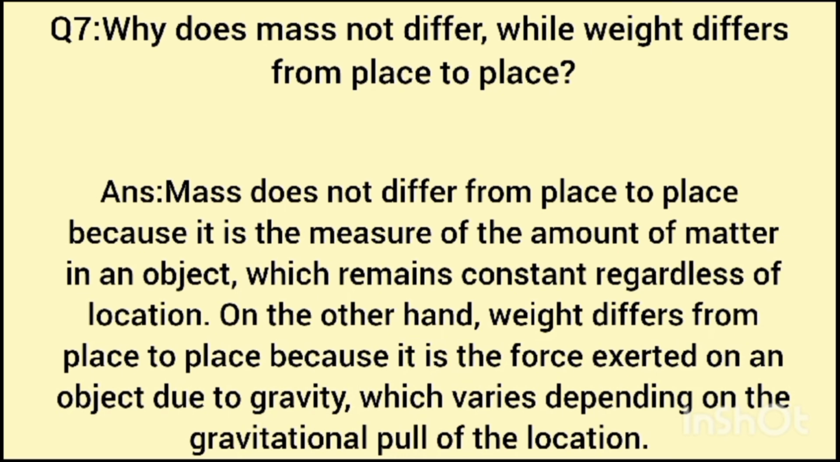Question number 7, why does mass not differ while weight differs from place to place? Answer, mass does not differ from place to place because it is the measure of the amount of matter in an object, which remains constant regardless of location. On the other hand, weight differs from place to place because it is the force exerted on an object due to gravity, which varies depending on the gravitational pull of the location.